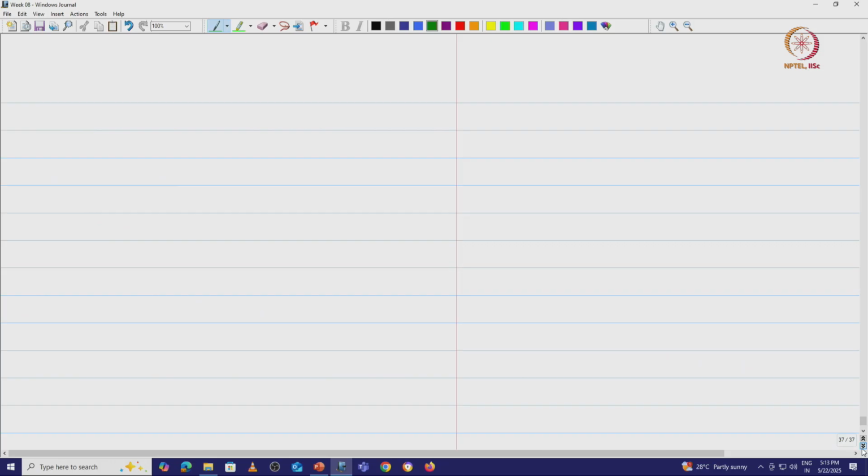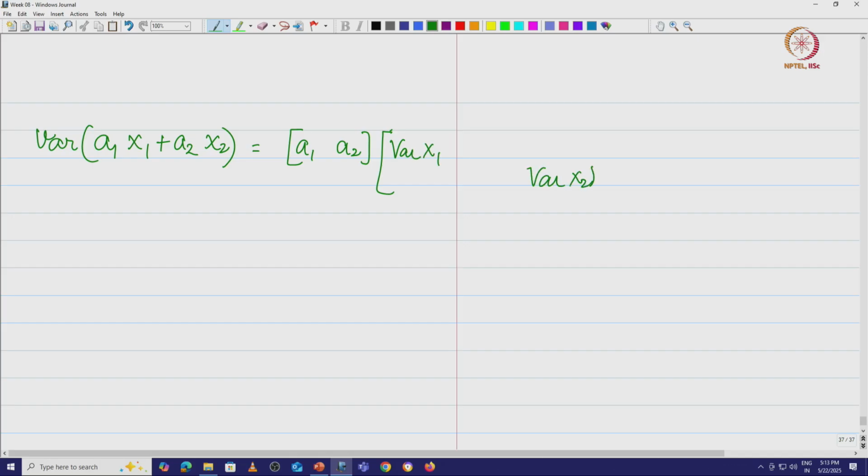I am going to write the variance of a1 x1 plus a2 x2 as the row vector a1 a2, then the matrix with variance of x1, variance of x2 on the diagonal and covariance of x1 x2 off the diagonal, into the column vector a1 a2.